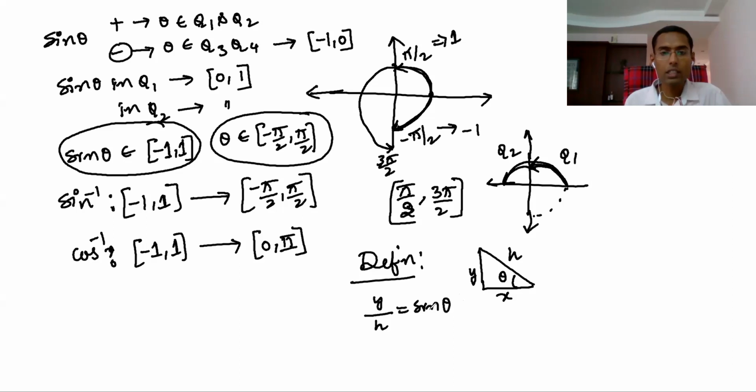This is the definition of sine theta; they named the ratio like that, so we cannot question it. Like my name is Subhash, you have to use it. Here also, the principal value branch was decided like this, so we should call this the principal value branch.